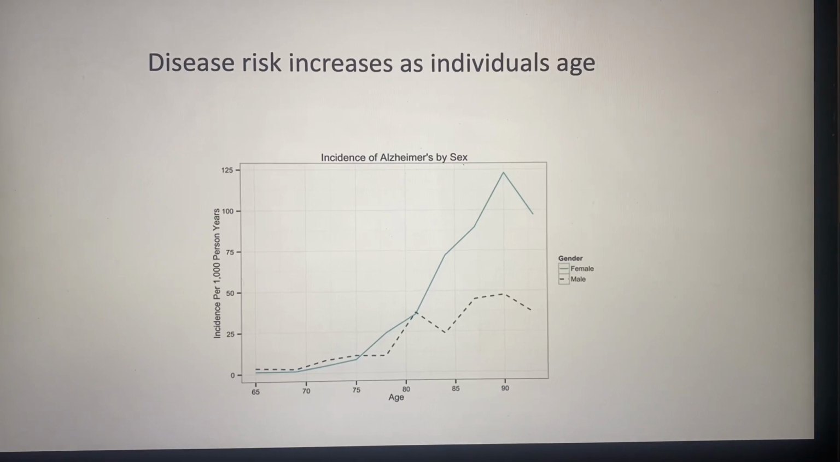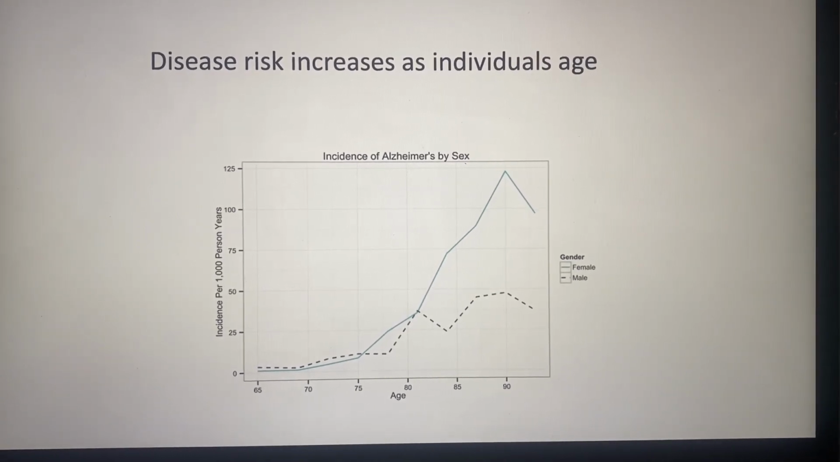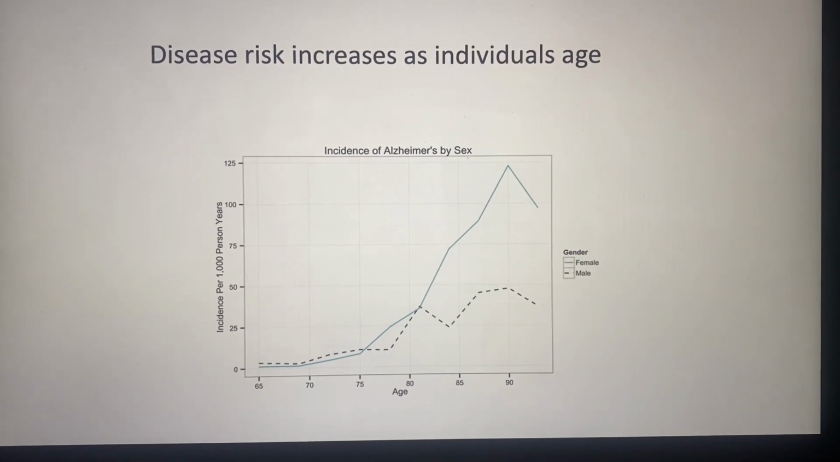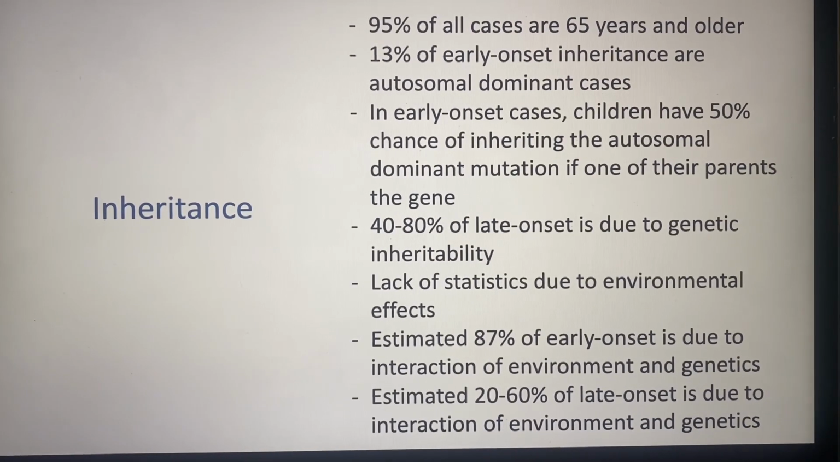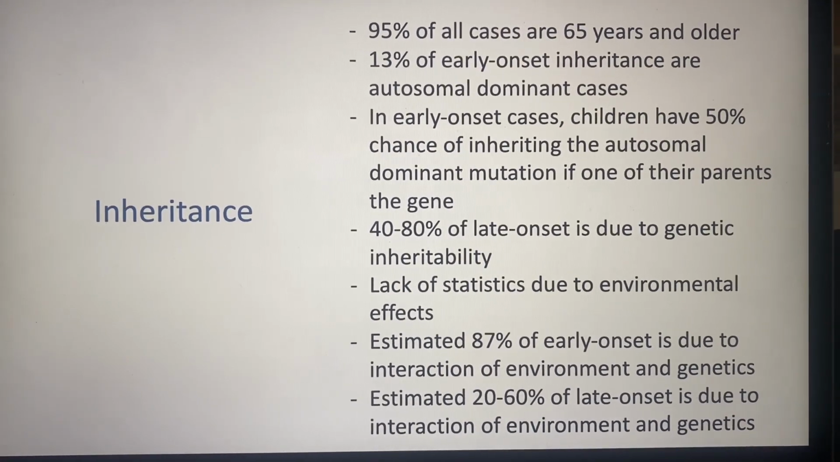Alzheimer's affects more than 5 million Americans. The disease risk increases as individuals age. Since life expectancy is increasing, the frequency of the disease is expected to increase. 13% of early onset inheritance are due to autosomal dominant cases. 40 to 80% of late onset are due to genetic inheritance.